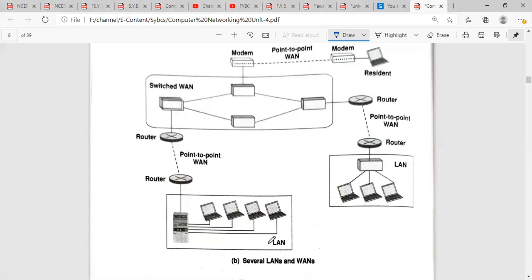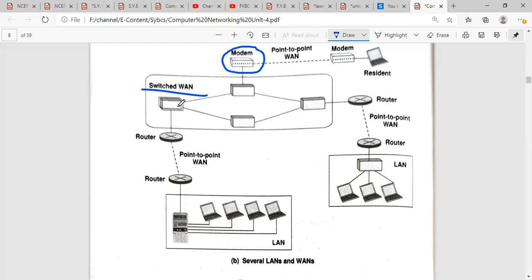In the second figure, we can see that there are several LANs and WANs connected. Here there is a modem, which is a modulator and demodulator circuit. The output of the modem is connected to the point-to-point WAN, and again it is connected to another modem. For example, this modem is used for a switched WAN.